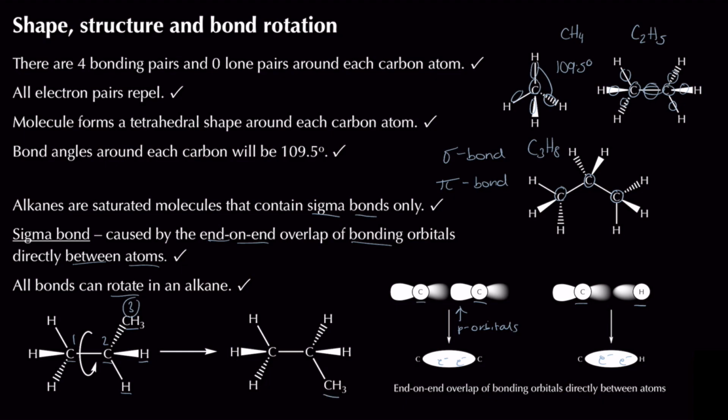So it doesn't really matter where your carbon atoms or your groups are attached when it comes to alkanes, because you can just rotate the structure and end up with the same structure again and again. But this isn't true with alkenes, and again we'll look at that later on. So that's how we form a sigma bond, and that's why sigma bonds are important: because of bond rotation.